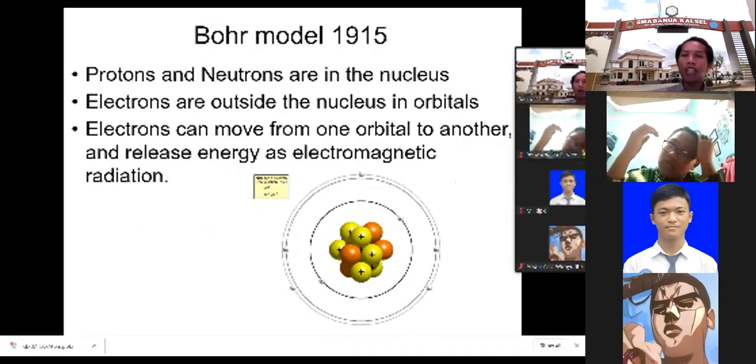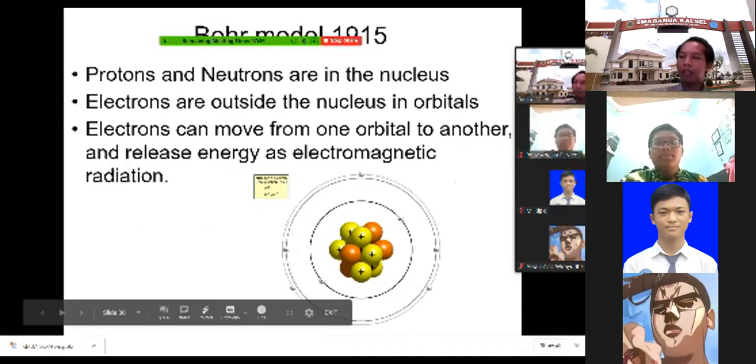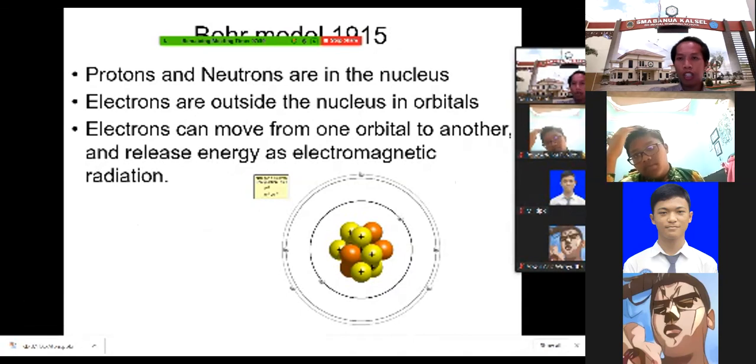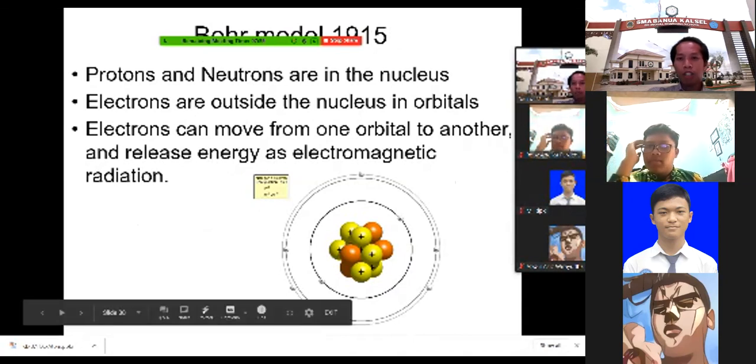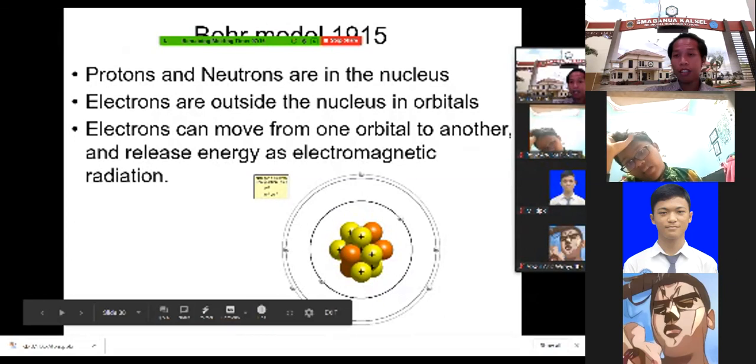How is the movement of the electron? Because the electron is moving around the nucleus. How is it moving? So this remains a problem. This problem was answered by the scientist named Bohr, and he made one model, called Bohr's model. Bohr's model is like this. He knew there's a nucleus in the middle, containing protons and neutrons, positively charged and neutral, and the electrons are moving around the nucleus.